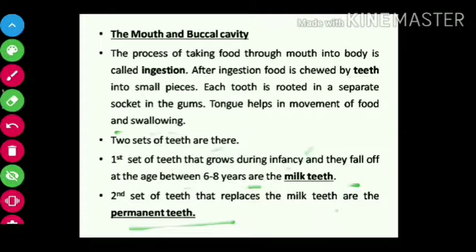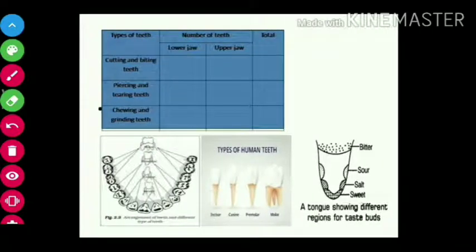Next we will move to the box I have given: types of teeth, number of teeth, lower jaw, upper jaw. Already I told you, jaw in Odia is called thodi. So we have the lower jaw and the upper jaw. In the upper jaw some teeth are present, and in the lower jaw also one set of teeth is present. Teeth are used for cutting and biting, piercing and tearing, and chewing and grinding.